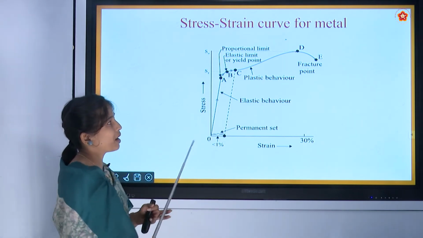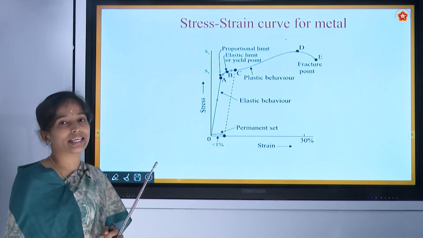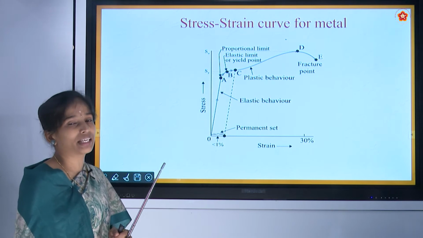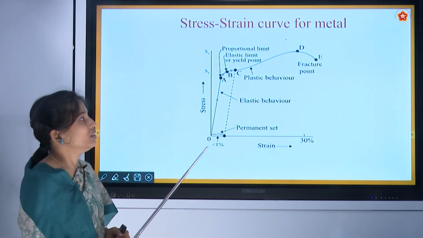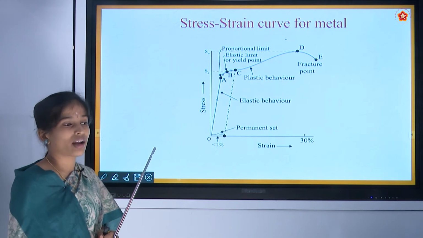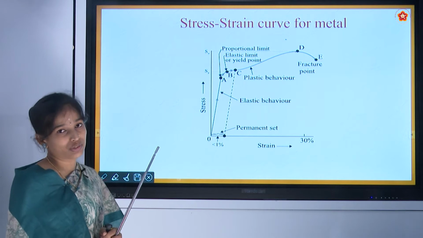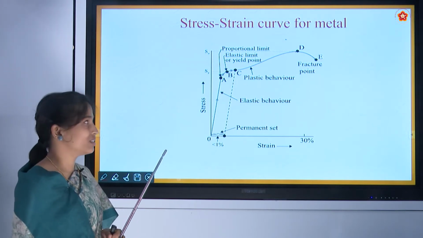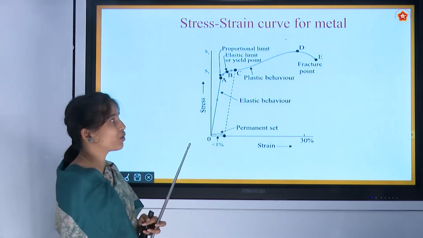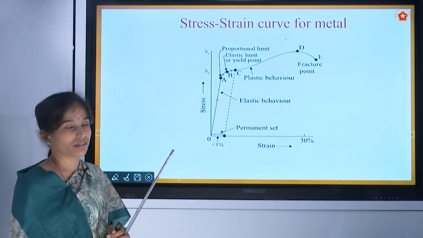If the points D and E are very close to each other, then the material is known as brittle material. For example, a brittle material is glass. We have seen that if we give a small force, the glass will break. For that glass, the ultimate strength point and fracture point will be very close to each other.